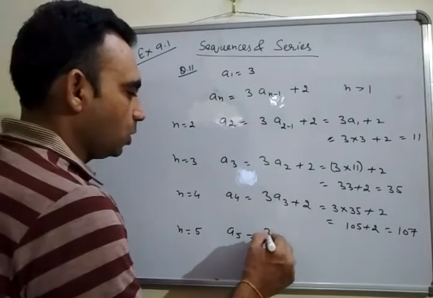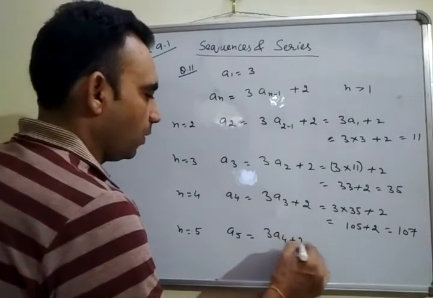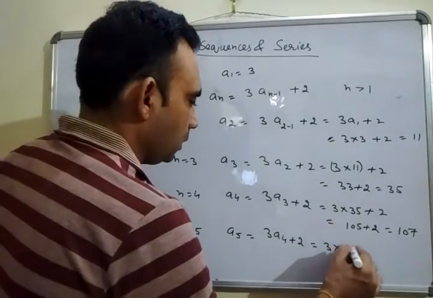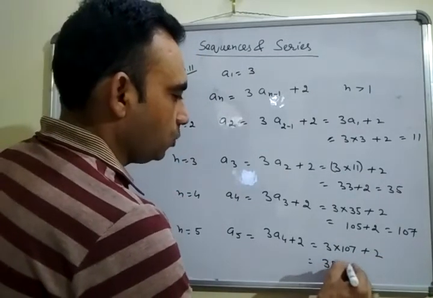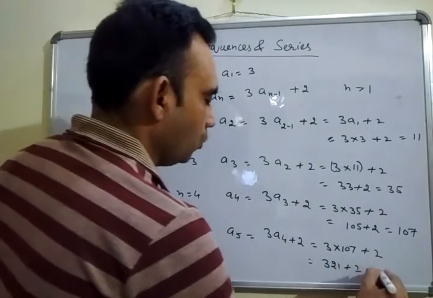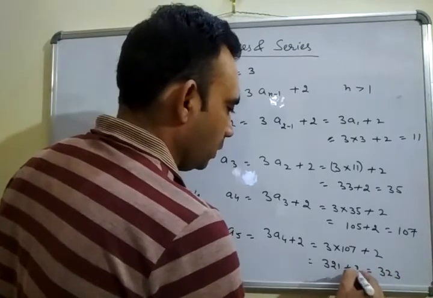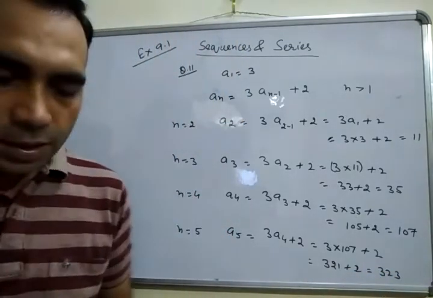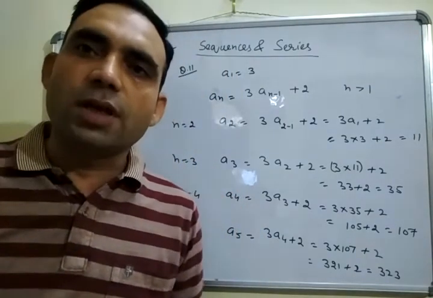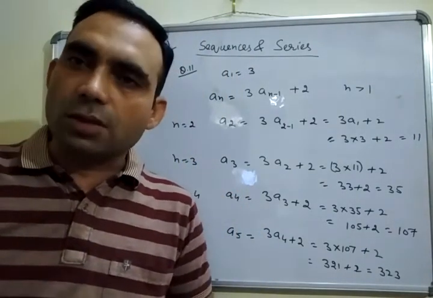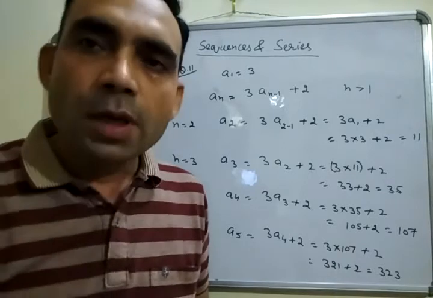Same, taking n is equal to 5, a5 is equal to 3a4 plus 2, यानी 3 into 107 plus 2, यानी 321 plus 2, which implies 323. So this is the sequence. Now we have to find out the corresponding series. For the corresponding series, we have to write the terms of the sequence including plus sign.